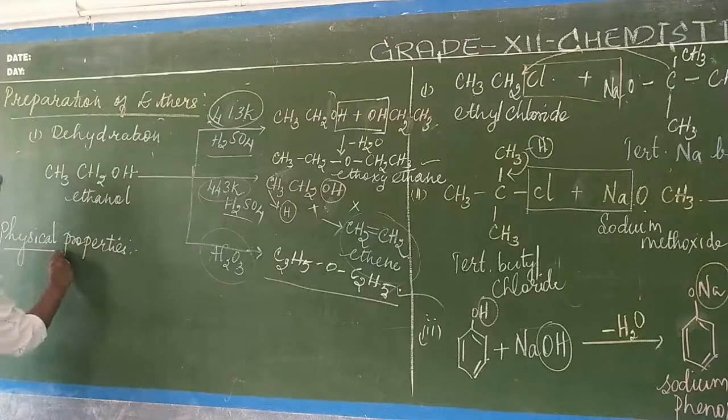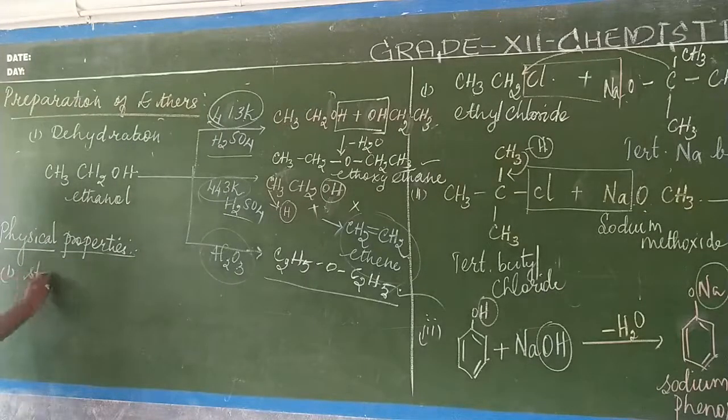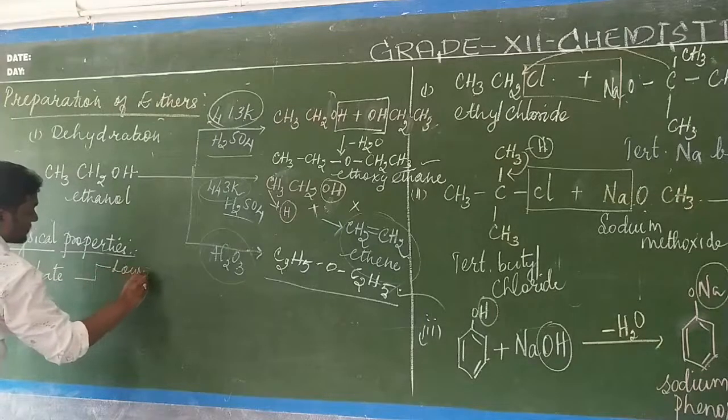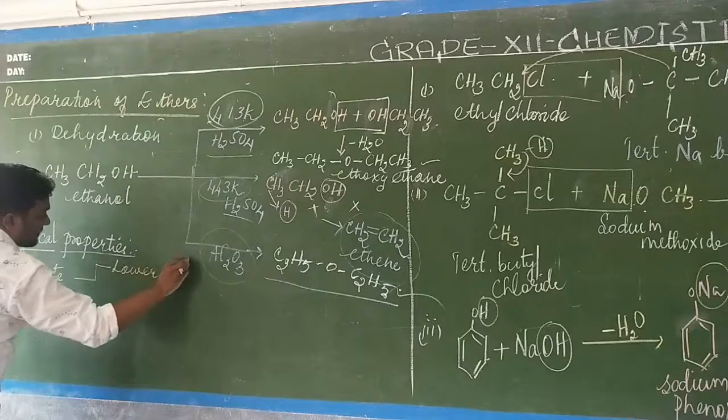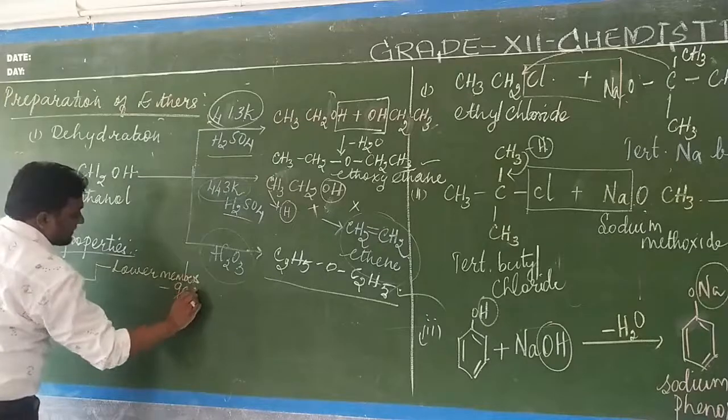What do we have in the physical properties? First, we will start with the physical state. In the physical state, the lower members, with fewer carbon atoms, are all gases.